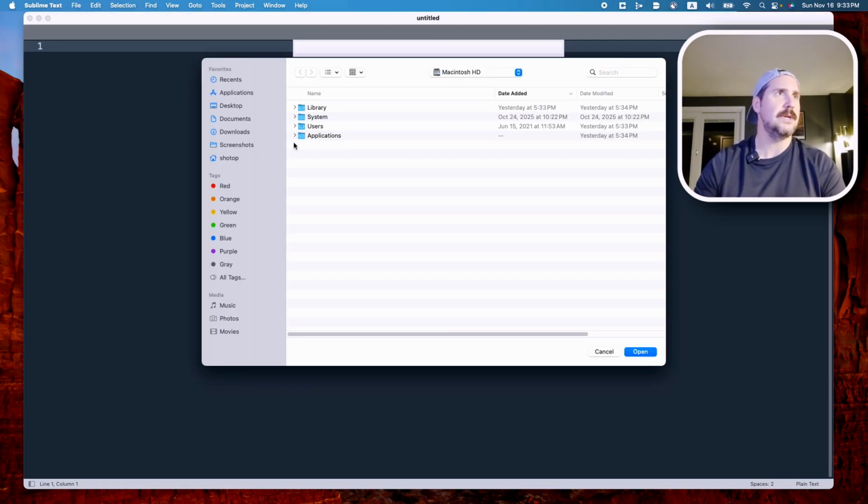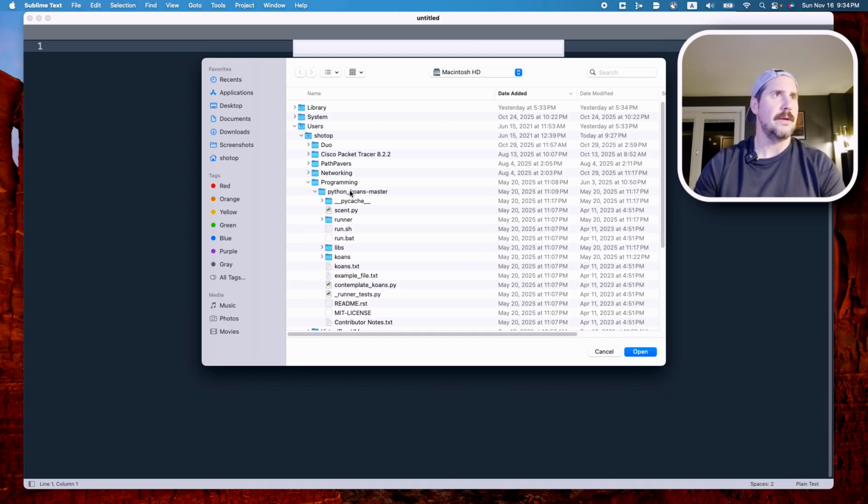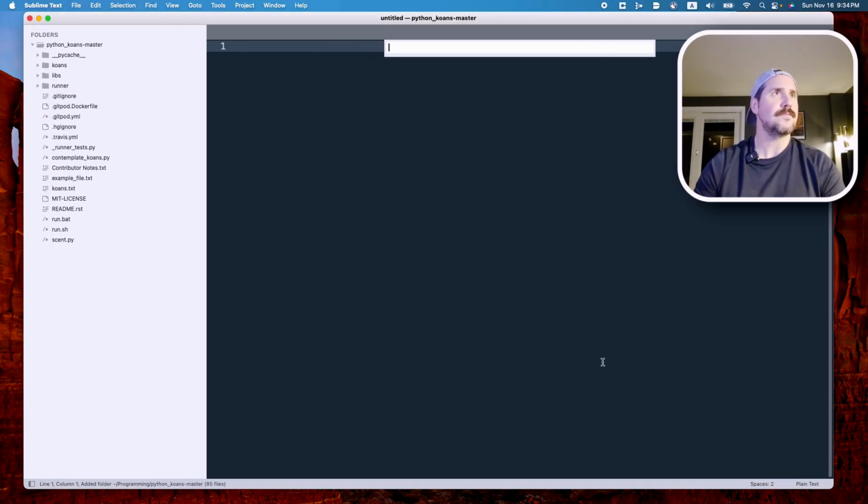What do I want to do here? Python Koans, yes. All right, can I make this a little bit bigger? I can make that part bigger, okay.